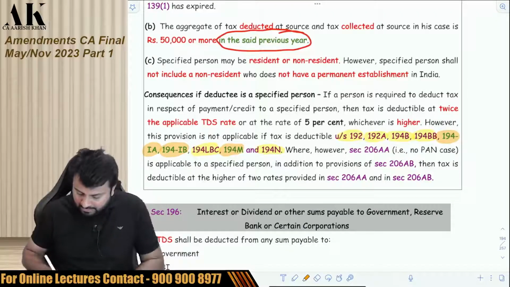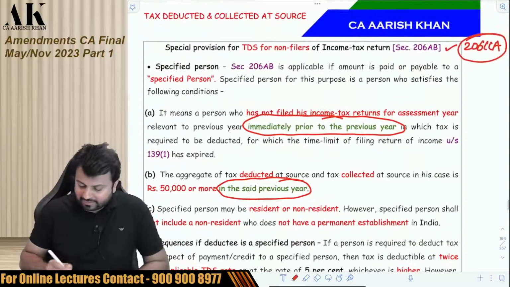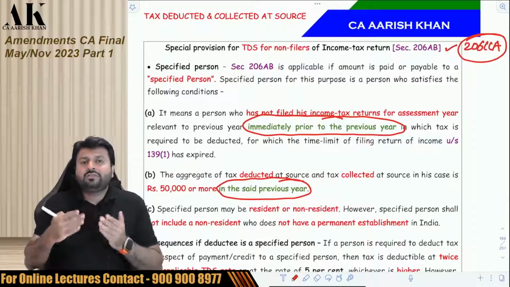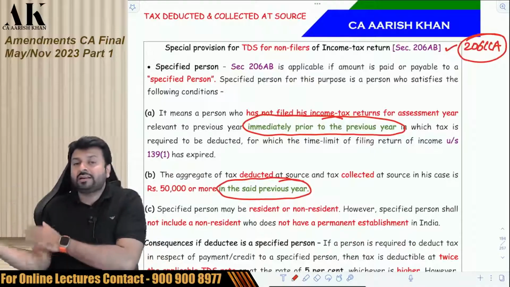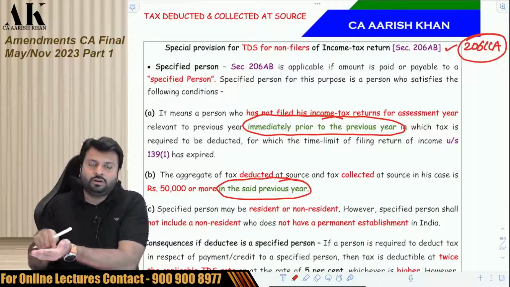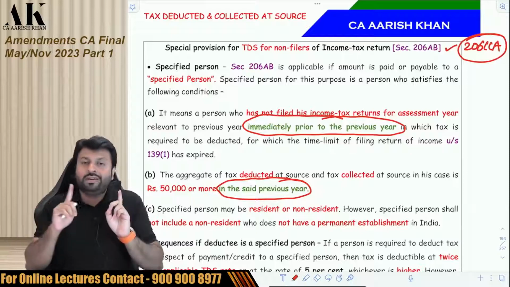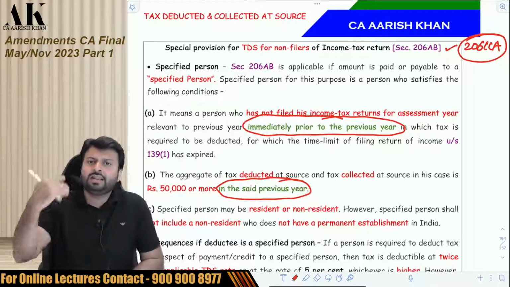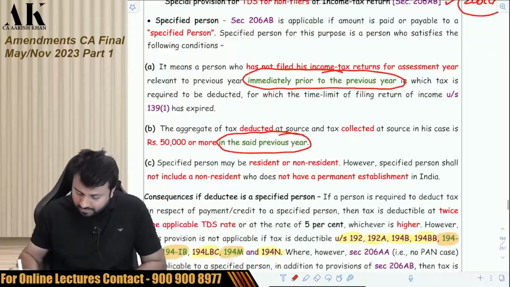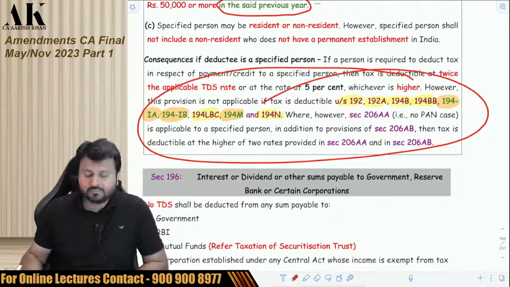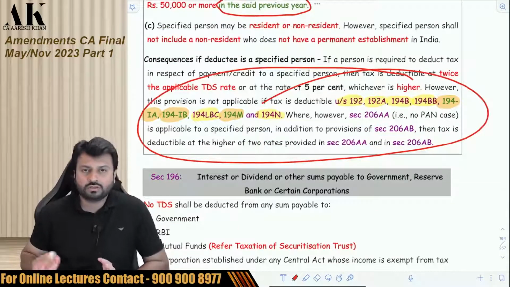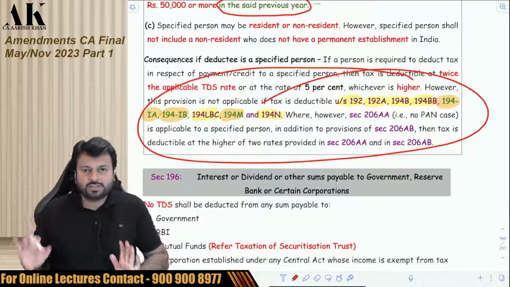Okay. This is a small amendment. First amendment: earlier we used to check whether the last 2 years' returns were filed or not. Now you don't have to check 2 years; if only 1 year's return is not filed, you can go for this section. But in these sections, you are not supposed to double the rate. You are supposed to follow the rate mentioned in the respective sections.